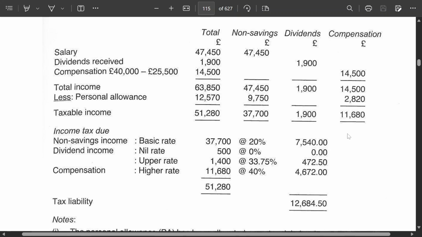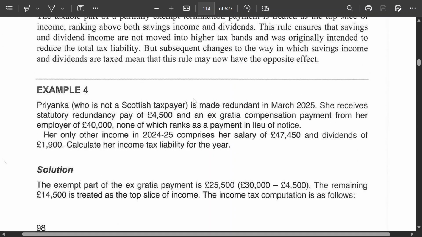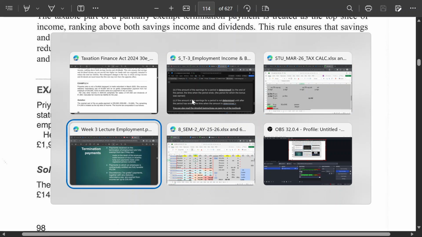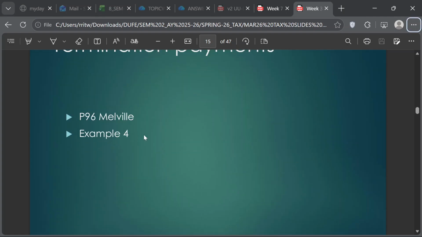Okay, they're following this because remember, Hazel, this is the question where you had asked about selectively applying the PA, personal allowance. Yes, right? So we don't need to go into all this compensation. If there is a case, because you have already a format, and this one is actually referred to in the slides.